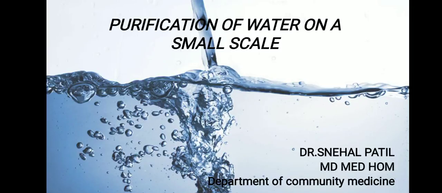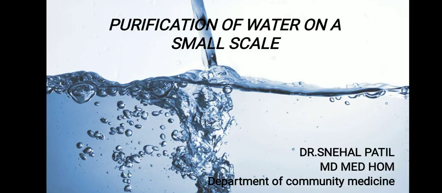Good afternoon, students. In the last lectures, we started with purification of water. There are mainly two methods: purification of water on a large scale and purification of water on a small scale.